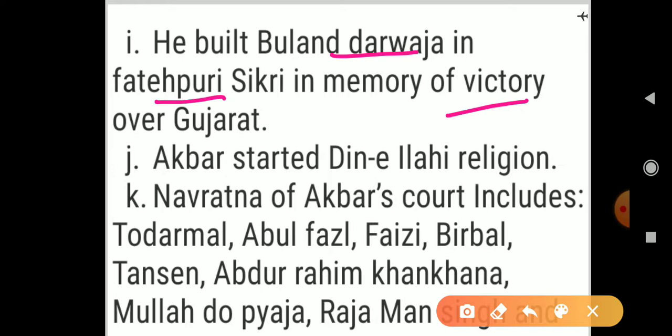All these points are important. Akbar started a religion named Din Ilahi. This is also an important question. Akbar started a religion. Its name was Din Ilahi.